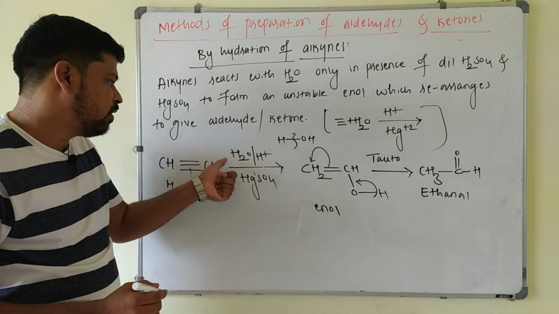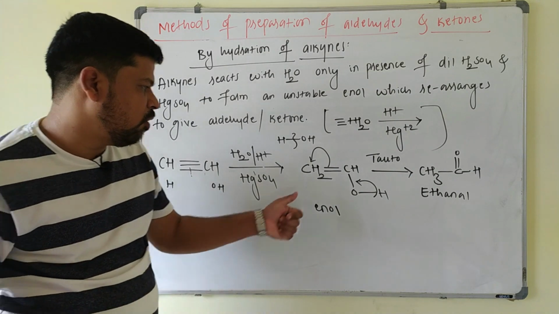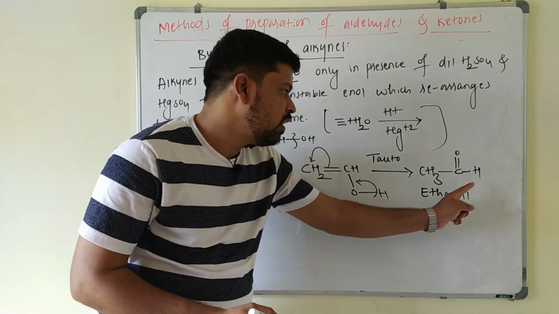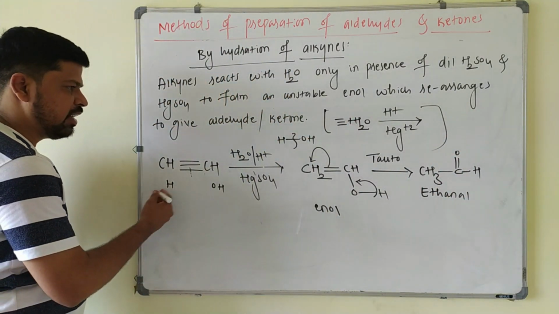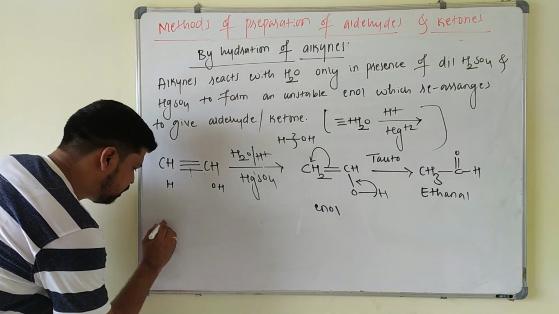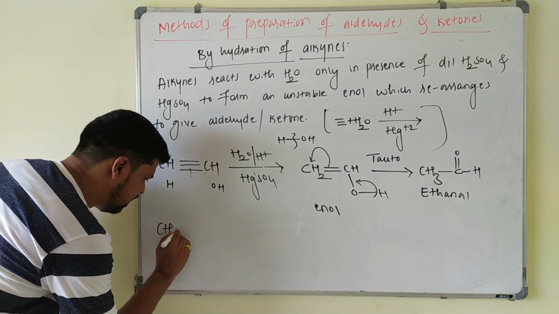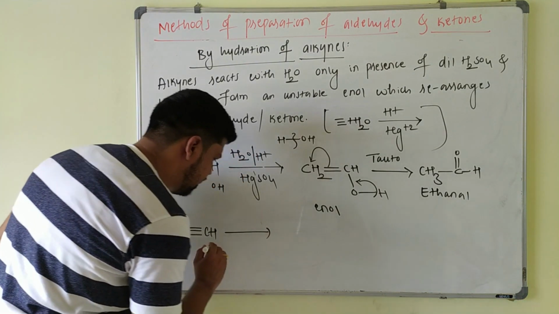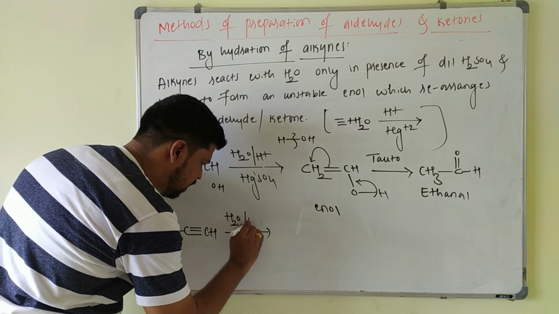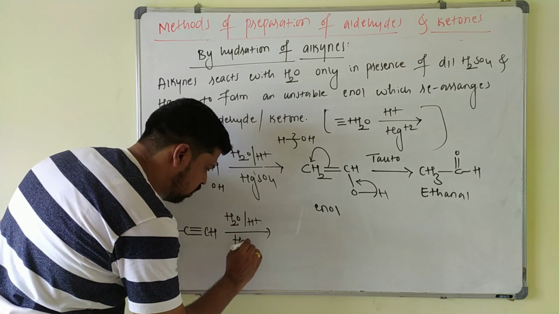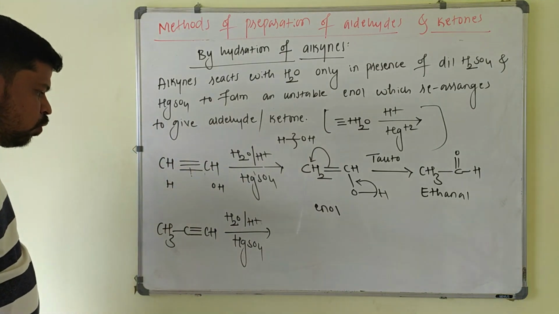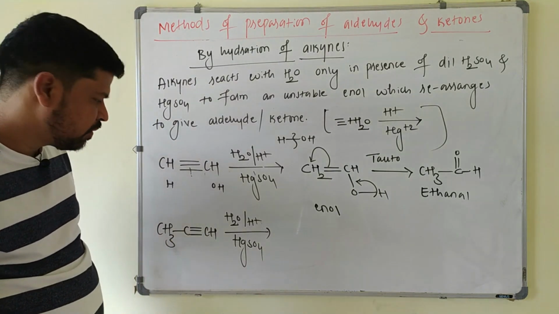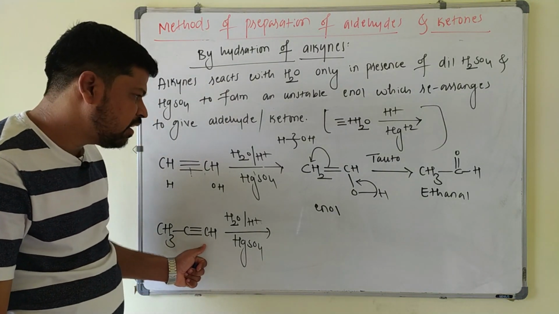So alkynes react with water in presence of acid and HgSO4 to form an unstable enol, which undergoes tautomerism, or rearrangement as you call it, to give an aldehyde. That is nothing but ethanal. Ethyne gives ethanal. Suppose I take the propyne molecule, CH3 C triple bond CH. This on treating with water in presence of acid and HgSO4, you add H and OH across the pi bond and it forms an enol.